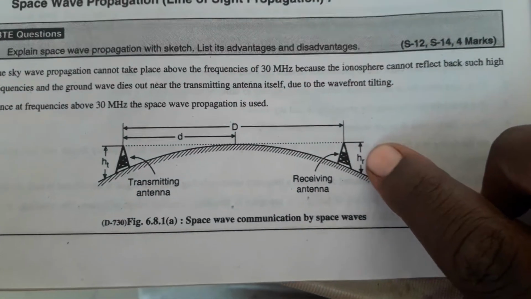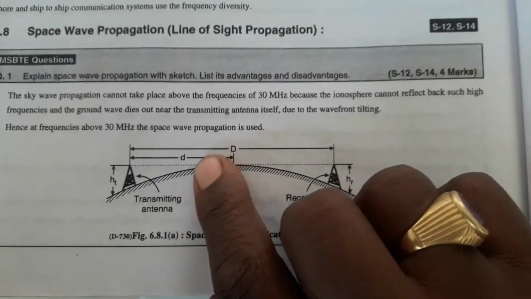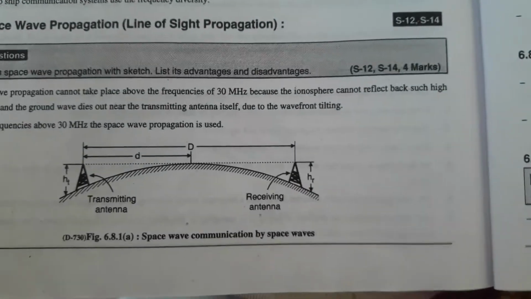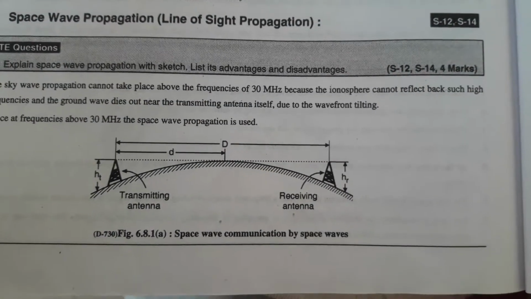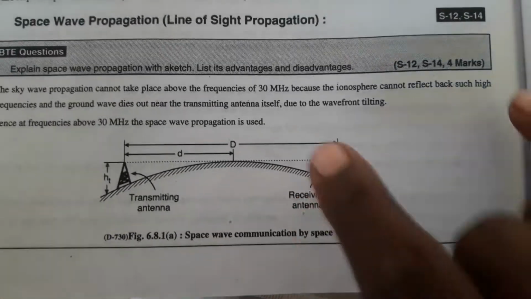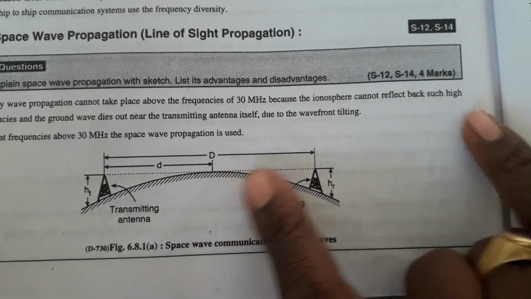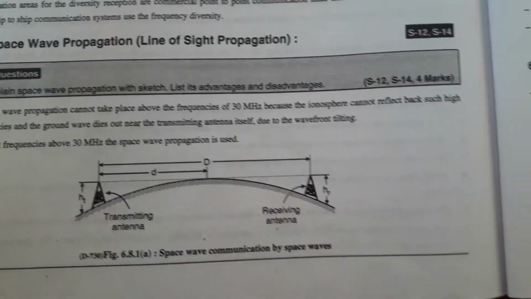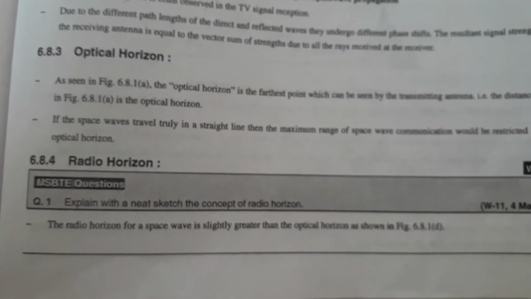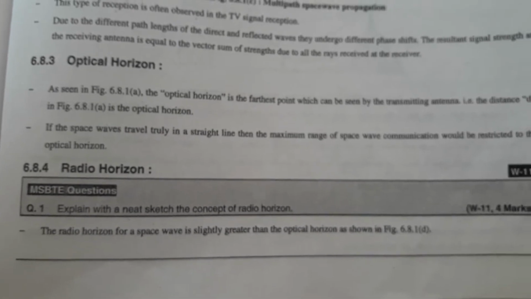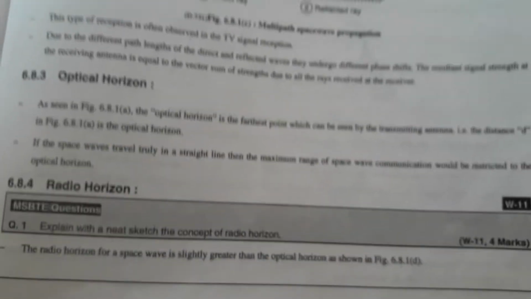Now here is your receiving antenna. So D is nothing but the optical horizon. If the space wave travels through a straight line, then up to this maximum point, the space wave is restricted to send the information. Now let us look at the radio horizon. The radio horizon for space wave is slightly greater than the optical horizon.